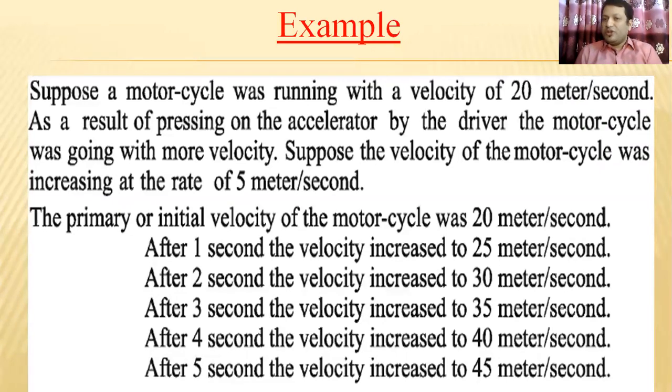When you increase your accelerator, definitely your speed and your velocity also increase. Suppose the velocity of the motorcycle was increasing at the rate of 5 meter per second. The primary or initial velocity of the motorcycle was 20 meter per second.